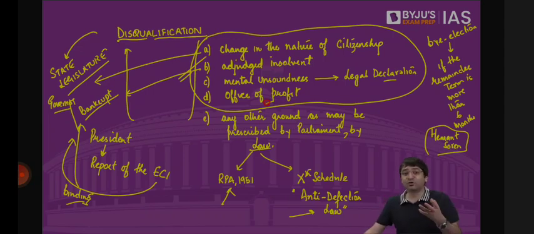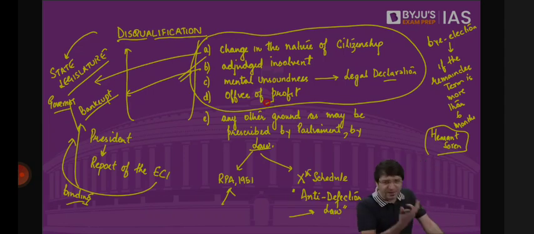So this is strange in a sense that it conflicts between what is there in the constitution, what is there in the law, and what is the empirical reality, what is actually happening on the ground. But be that as it may, we still have Mr. Hemant Soren as the chief minister of Jharkhand. No action has been taken against him. I'm not saying action should be taken against him. All I'm saying is make this report public of the Election Commission of India. Tell us what is there in this report so that we can teach our students whether this report is binding on the president or the governor or not.